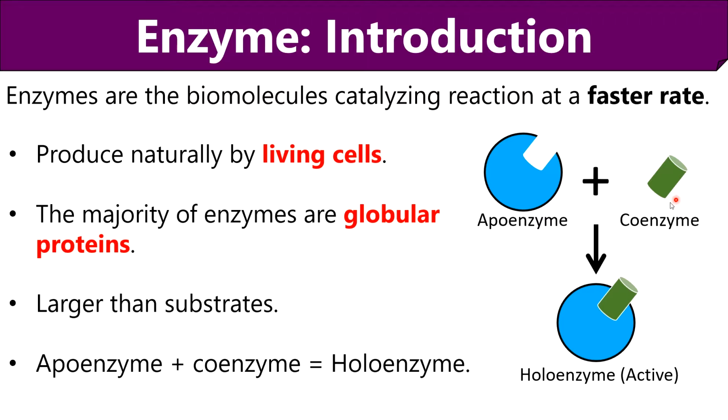Then coenzyme or cofactors form the inactive non-protein portion of an enzyme. The difference between cofactor and coenzyme is mainly due to the chemical nature. Coenzymes are the organic molecules, whereas cofactors are the inorganic ions, else they perform the same function. The combination of apoenzyme and coenzyme form a complete enzyme or holoenzyme that is catalytically active.